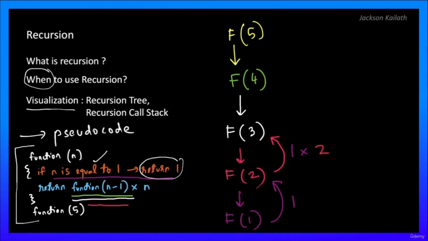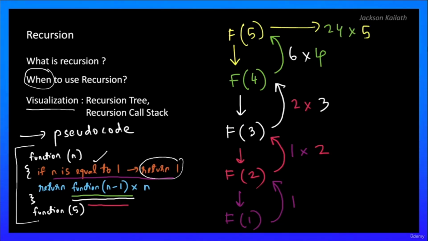So f of 3 will return 2 into 3, which is 6. Okay, and similarly f of 4 will return this 6 multiplied with this 4. So that's 24, and f of 5 will return this 24 multiplied with 5, which is 120. So this over here is what we call the recursion tree. Now this is equal to 120 and we get the answer.